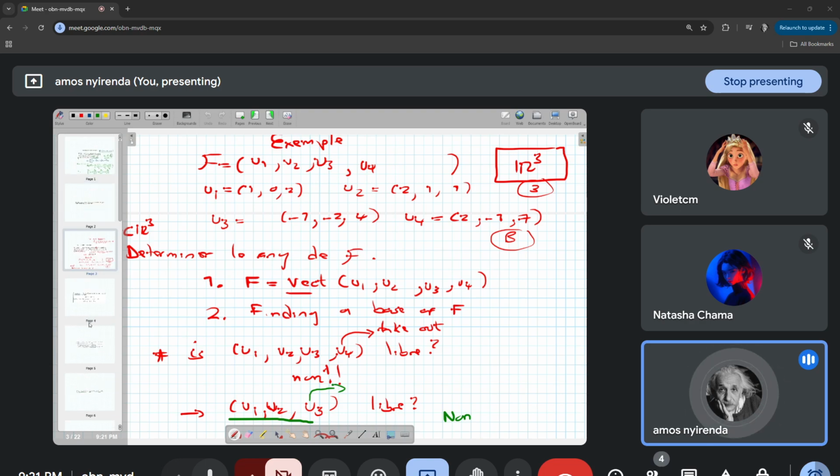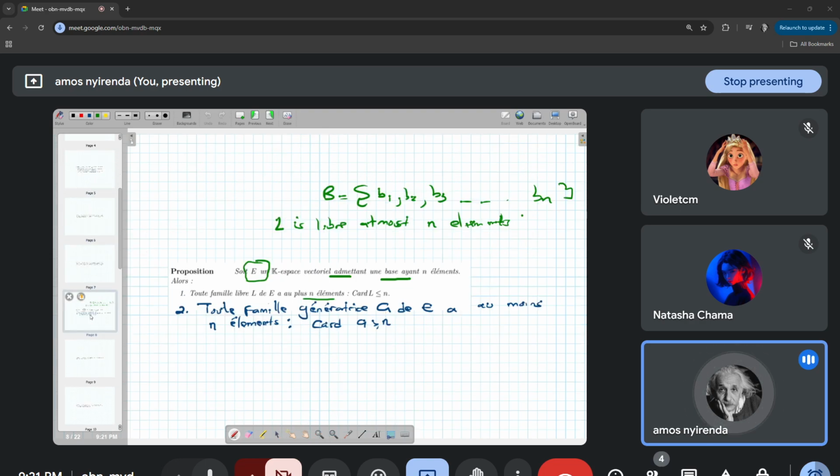Now apply this theorem that we have here. Soit E un espace vectoriel admettant une base ayant n éléments. Alors toute famille libre L de E a au plus n éléments. So, where n is the number of elements in the base, let's look at R3.